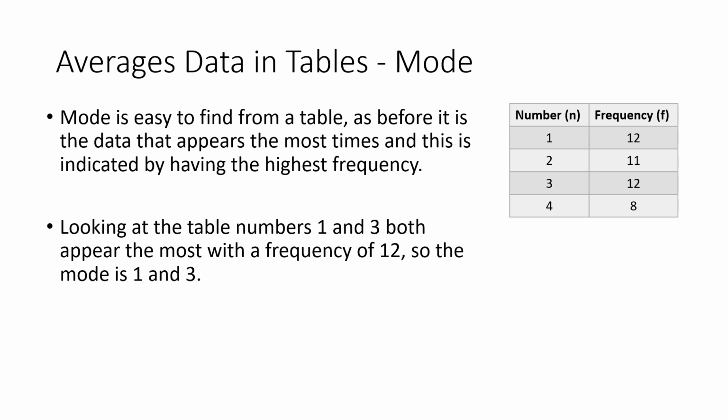So how do we find the mode? It's still easy to find the mode, even though we're not going to write all the values out. All we're looking for is the number which has the highest frequency, because that one would appear the most often. So if we look at the data again, we've got 2 different numbers which have the highest frequency. The highest frequency is 12, and that appears for both number 1 and number 3. We said we were allowed to have 2 modes, so we would say for this data the mode was 1 and 3.